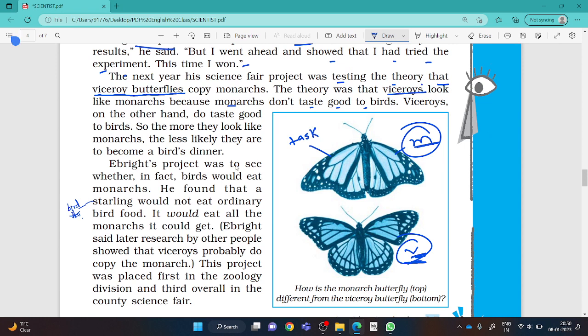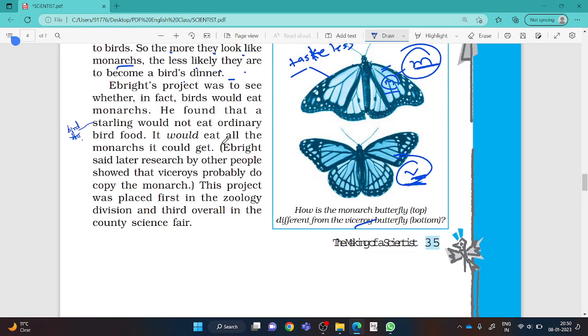Monarch butterfly was tasteless. Understood? It did not give good taste to birds. Birds basically eat insects, and this monarch was tasteless, so birds used to leave it. They did not eat it. They used to prefer the viceroy butterfly. So the viceroy butterflies thought that the more they look like monarchs, the less likely they will become birds' dinner. Sorry, but I am not in support of non-veg and all that. But just for fun, I am just saying this.